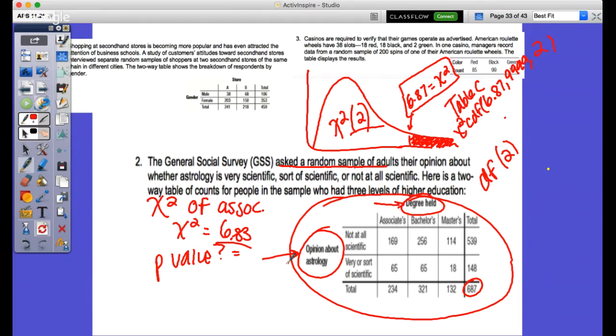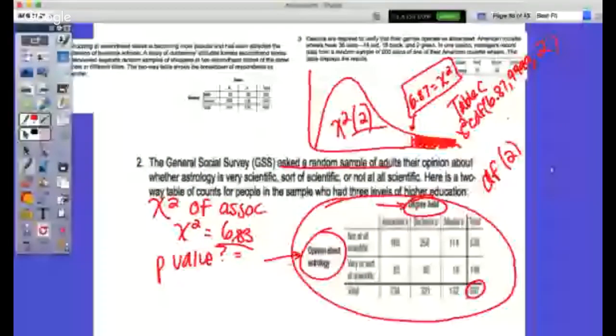You would be like, you asked the random samples of adults this year, and then next year you asked another. Is there a difference? Okay, that would be good, but keep everything the same. Is there a difference in adults' opinion about astrology?